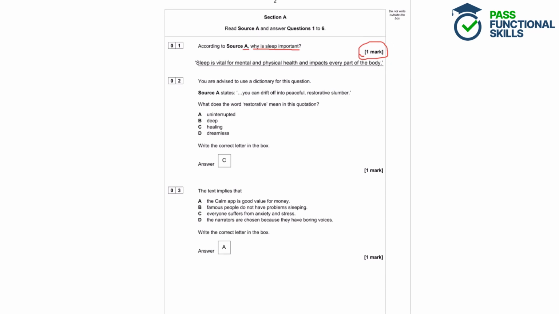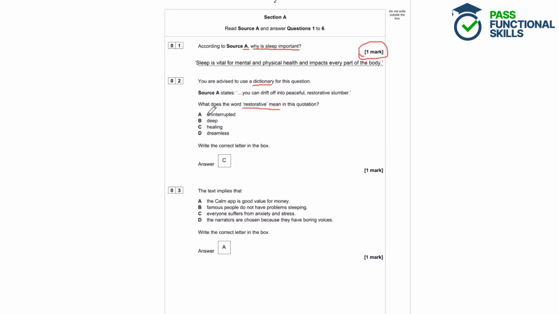Question 2. You're advised to use a dictionary for this question. Source A states, you can drift off into peaceful restorative slumber. What does the word restorative mean in this quotation? So the options are uninterrupted, deep, healing or dreamless. Write the correct letter in the box. So here we need to get our dictionary and find out what restorative means. So if we look up restorative in the dictionary, the definition is serving to restore or capable of renewing health or strength. So anything that's to do with healing or restoration we're looking for.